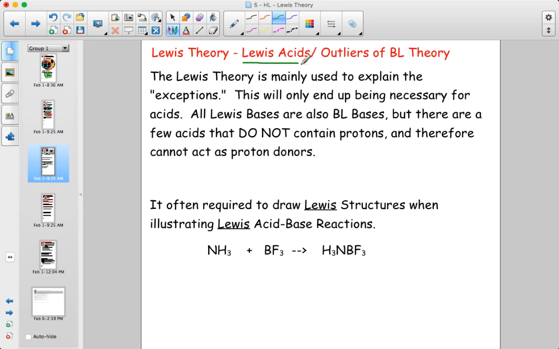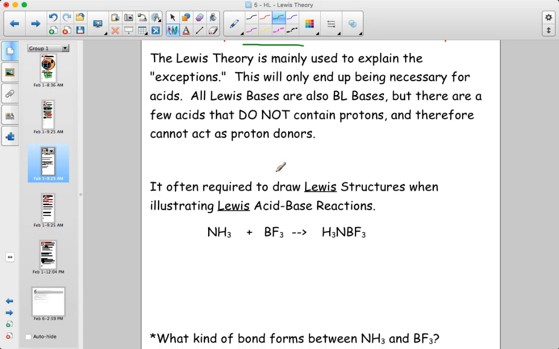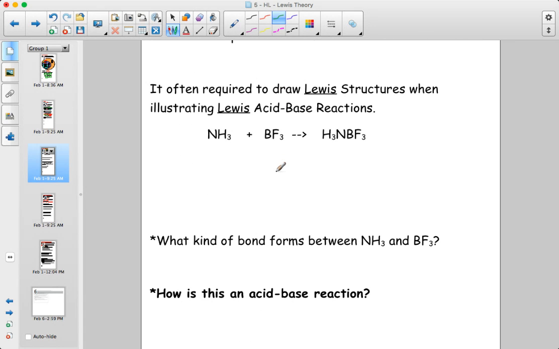Things that are Bronsted-Lowry bases are also going to be Lewis bases, and there aren't really exceptions that you're going to need to know. However, there are substances that act acidic yet have no protons, and therefore they cannot act as Bronsted-Lowry acids, because you can't donate a proton if you don't have one. Here's the classic example: BF3.